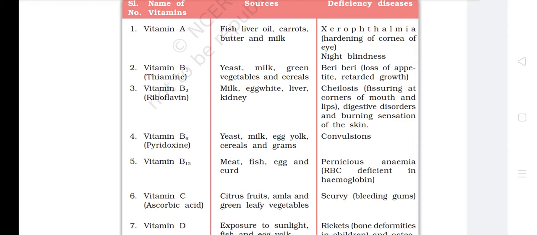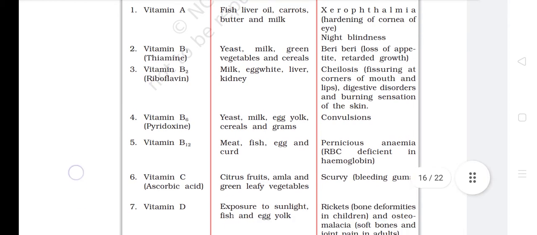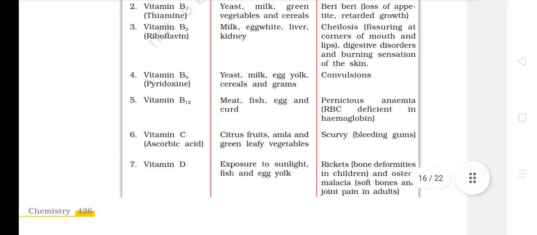Vitamin B2, riboflavin, sources: milk, egg white, liver, kidney. Deficiency disease: cheilosis, fissuring at the corners of mouth and lips, digestive disorders and burning sensation of the skin. Vitamin B6, pyridoxine, source: yeast, milk, egg yolk, cereals and grams. Deficiency disease: convulsions. Vitamin B12, source: meat, fish, egg and curd. Deficiency disease: pernicious anemia, RBC deficient in hemoglobin.